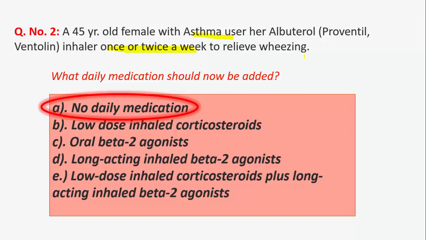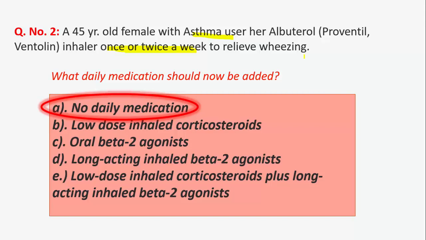So mild intermittent asthma is the asthma in which there are symptoms 2 days per week or less, and the nighttime symptoms will be 2 nights or less per month. In a whole month the patient will have 2 nights or less, or in a week only 2 days. So in this case no daily medication will be needed. And in mild persistent asthma there will be symptoms more than 2 days per week but less than 1 time per day, and the nighttime symptoms will be more than 2 nights per month. So in this case we will give daily low dose inhaled corticosteroids.